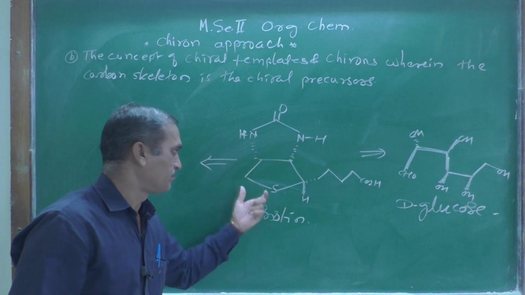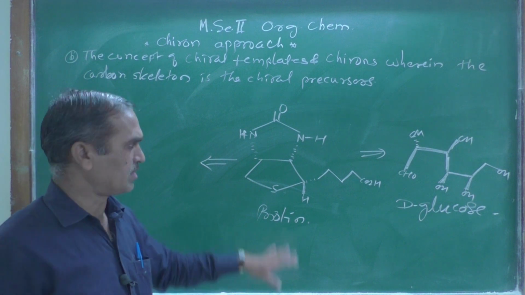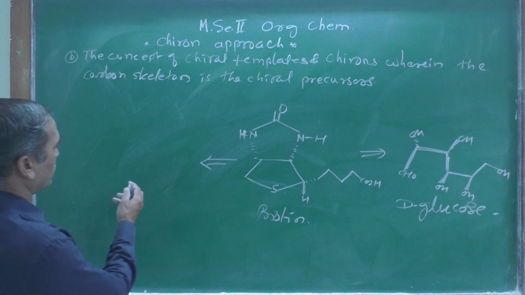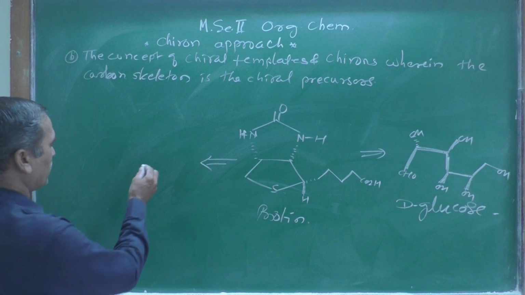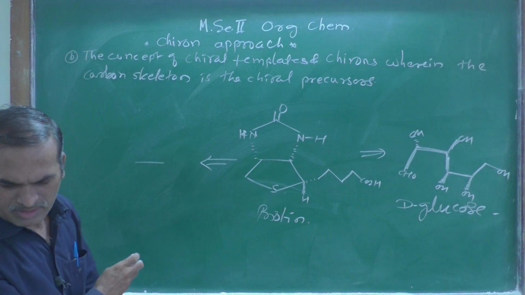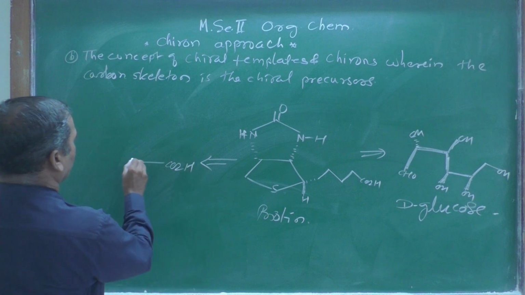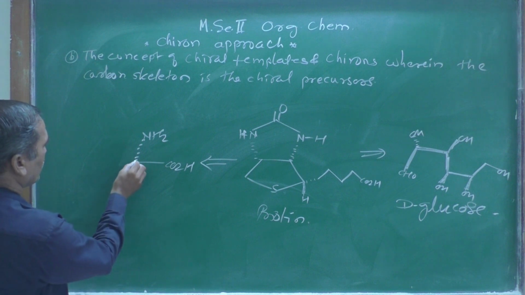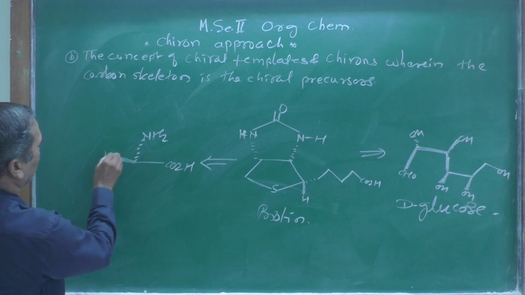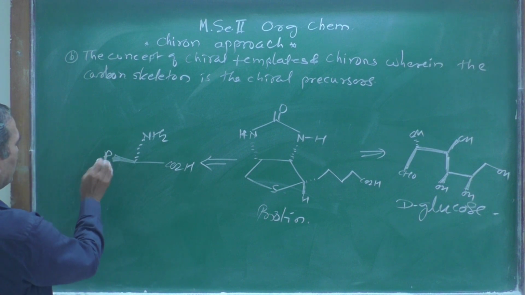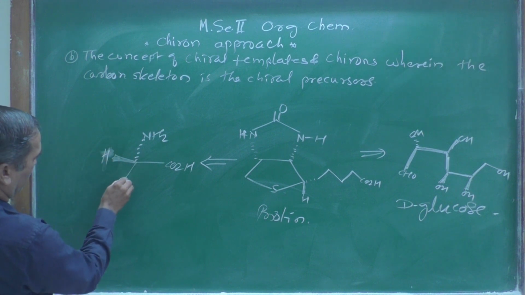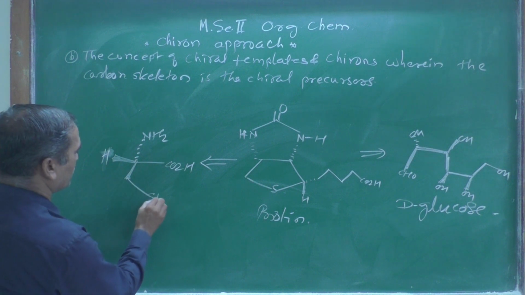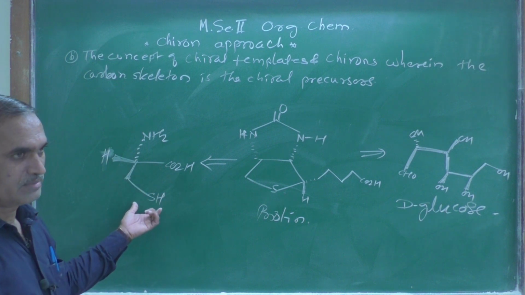They can get this biotin, or this biotin can be obtained from alpha amino acids. Which alpha amino acid? Let us look at here, this one: CO2H, then this NH2, and then one hydrogen atom written over here, and this group which is present over here, that is a thiol group.